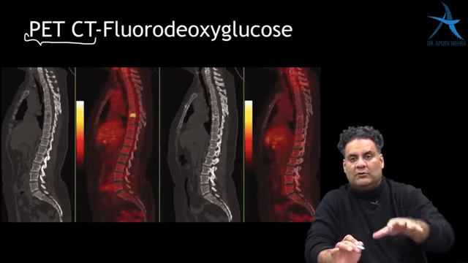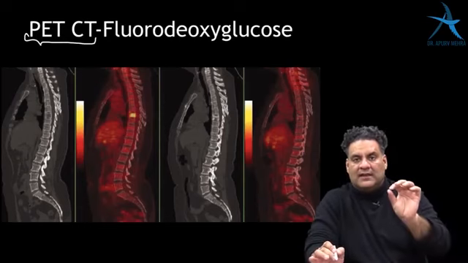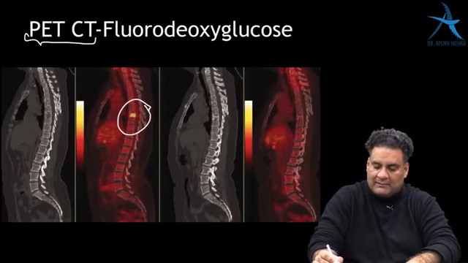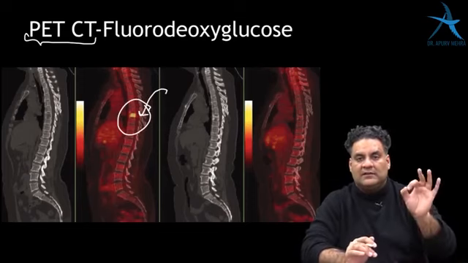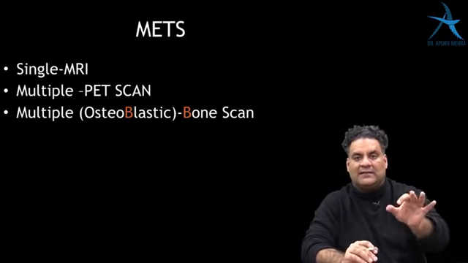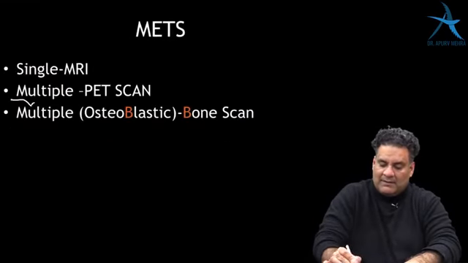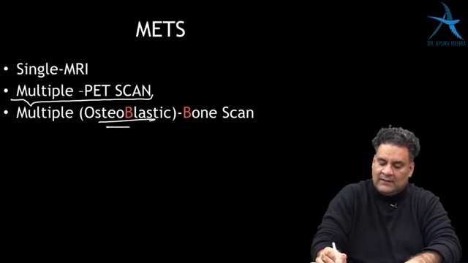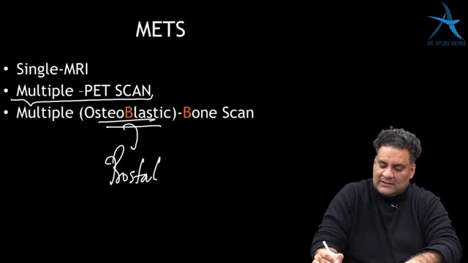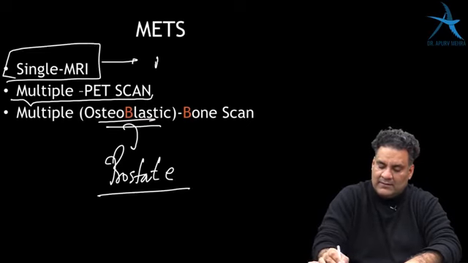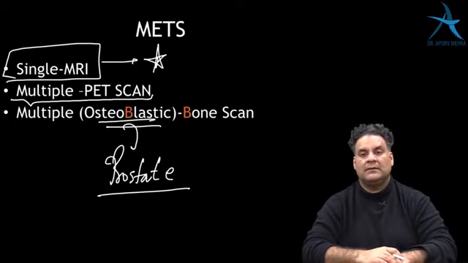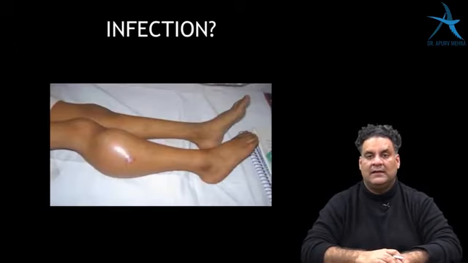You give fluorodeoxyglucose to the patient. Cells which have got anaerobic metabolism will have an uptake. This is called PET scan. So if I have multiple metastases, PET scan is good. Agreed. When they have given you osteoblastic metastasis like prostate, in such situations PET scan is not very specific. But when they ask you about a single lesion, it's MRI. Remember, single lesion is MRI.